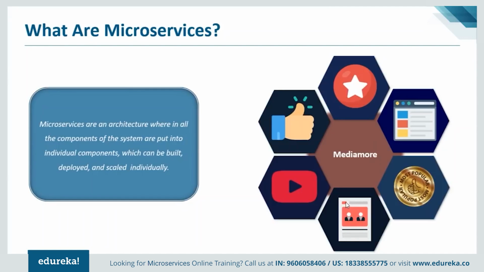Look at the diagram on the screen. Each hexagonal shape represents an individual service component. So, similar to the working of the bees, each agile team builds an individual service component with the available frameworks and the chosen technology stack. So the recommendation system can be built on a specific technology. The video uploading team can build this feature on a specific technology, and so on.